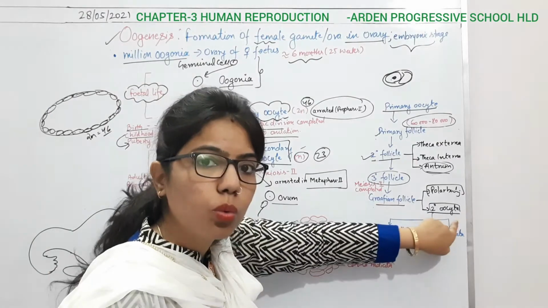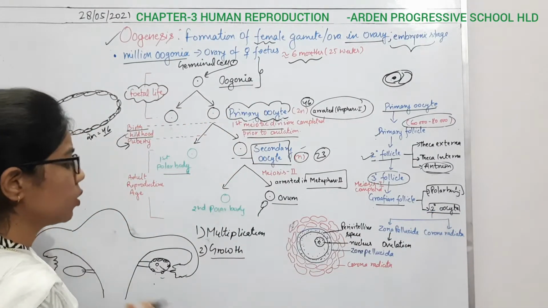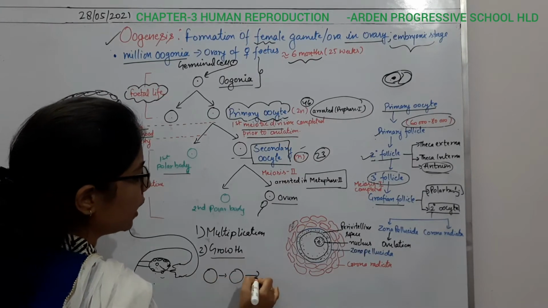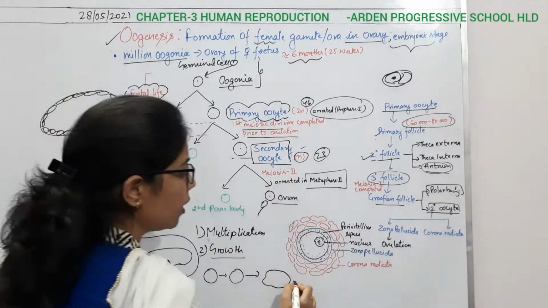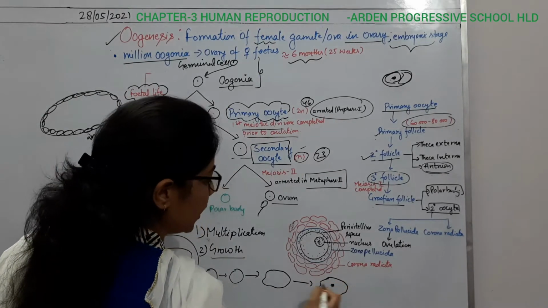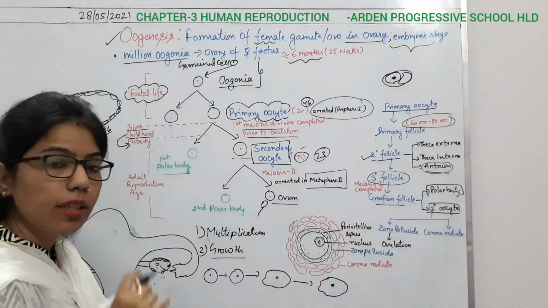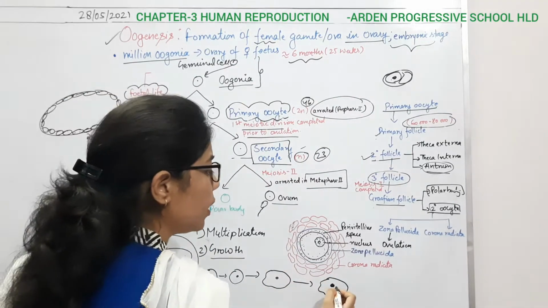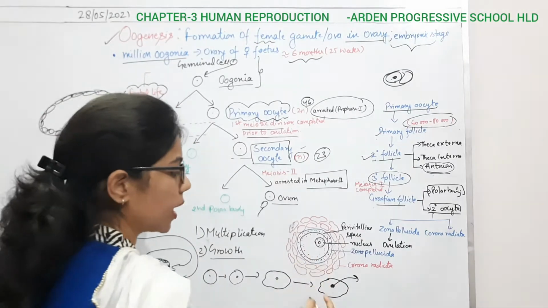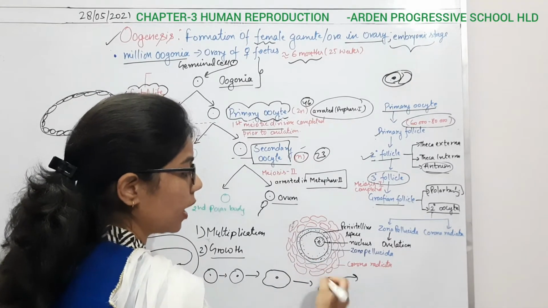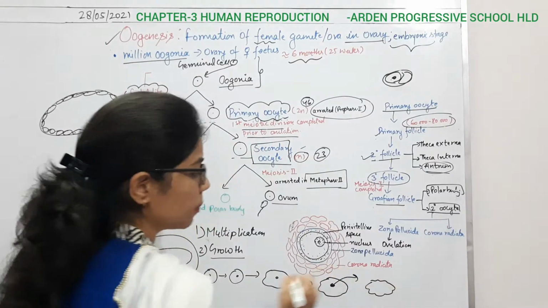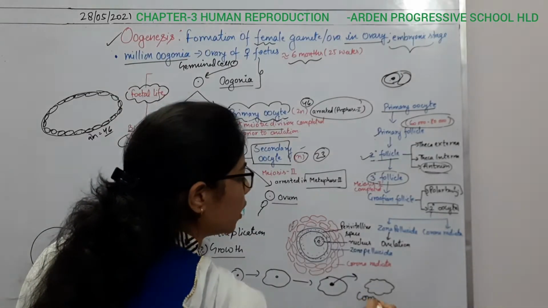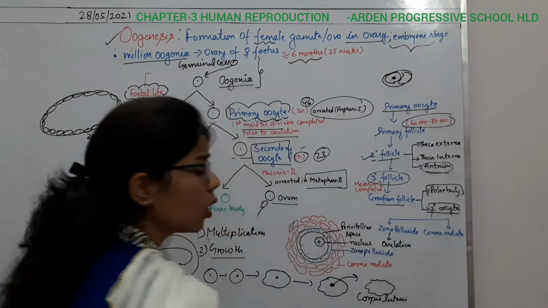the secondary oocyte. Okay, so if I show all these stages: this is the primary follicle, then the secondary follicle, then the tertiary follicle, and this one is the Graafian follicle, and inside all of these an oocyte is present. As it is present inside the Graafian follicle, it will move the secondary oocyte outside, and when the oocyte moves outside, only this part is left. This part you will call the corpus luteum.